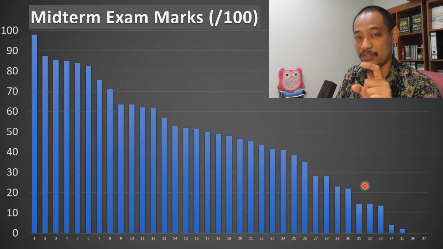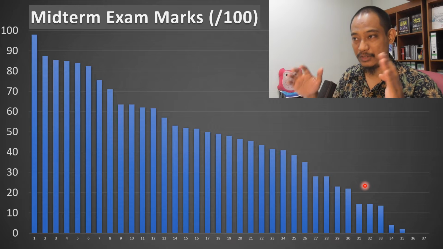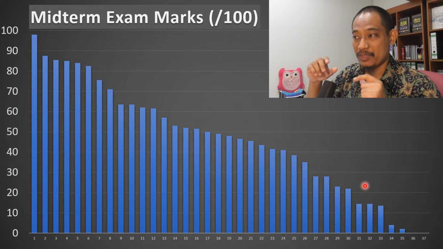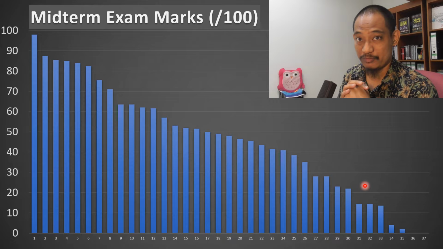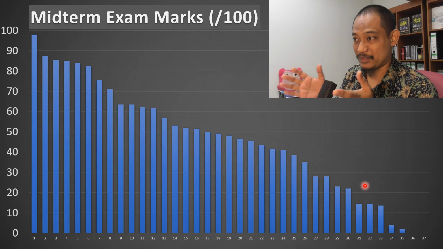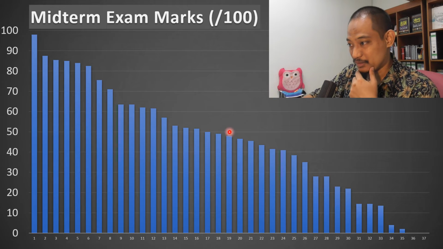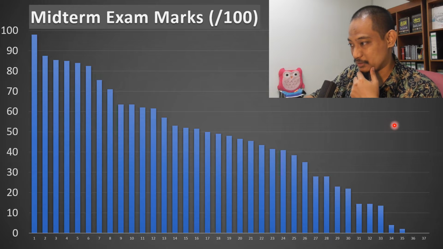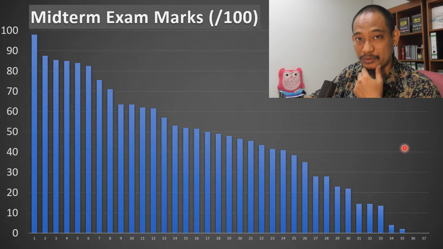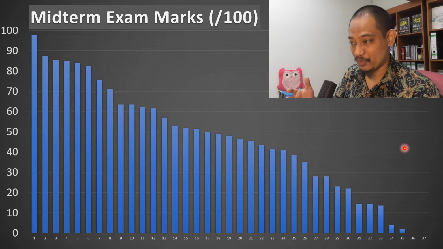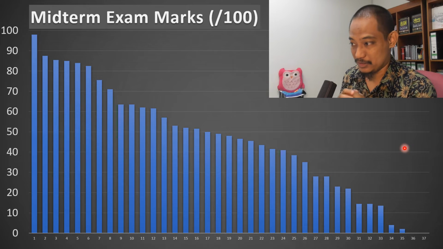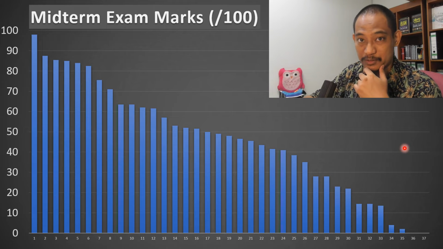So if this midterm were the final, these students here and the rest would not pass the subject. So it is a concern that more than half got below the passing mark.